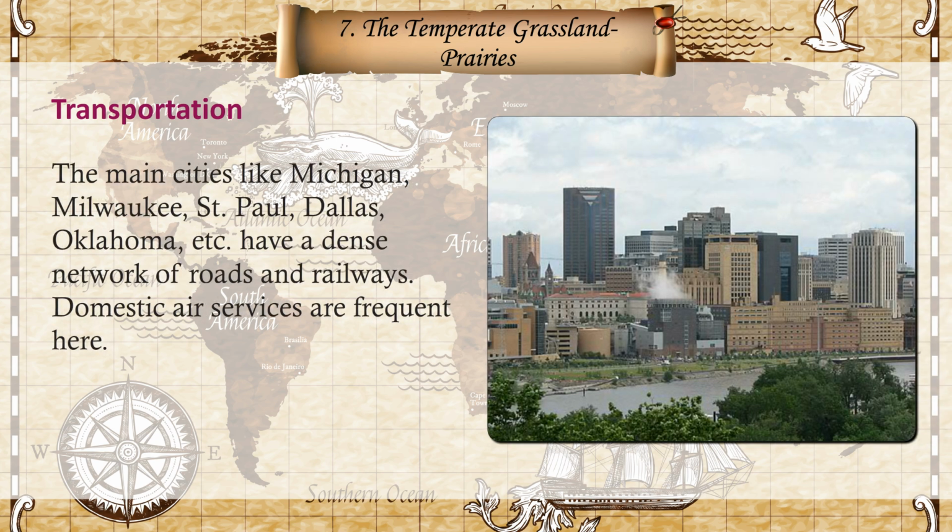Transportation. The main cities like Michigan, Milwaukee, St. Paul, Dallas, Oklahoma, etc. have a dense network of roads and railways. Domestic air services are frequent here.